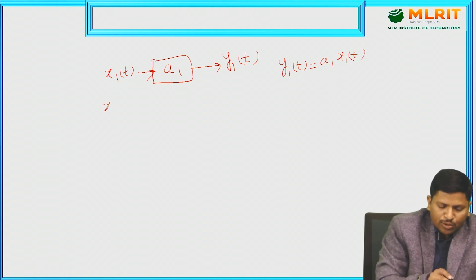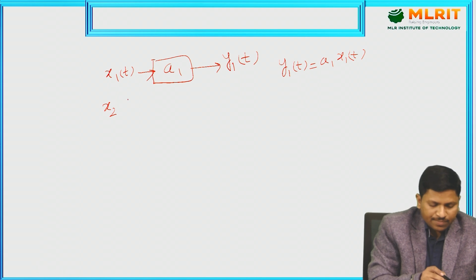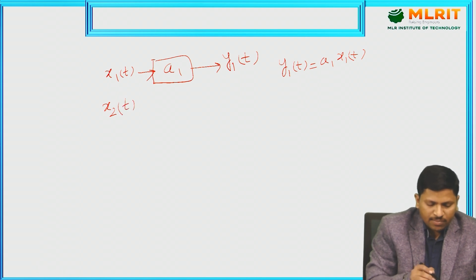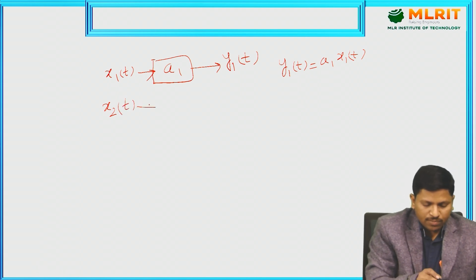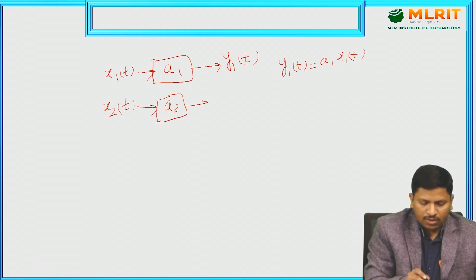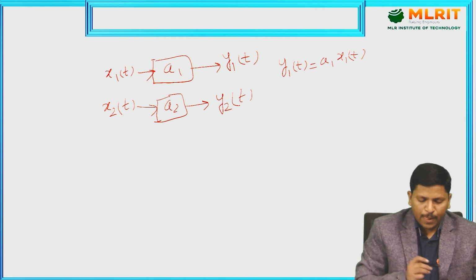Next I apply the second input signal x2(t) given to system a2, and this is the response y2(t).